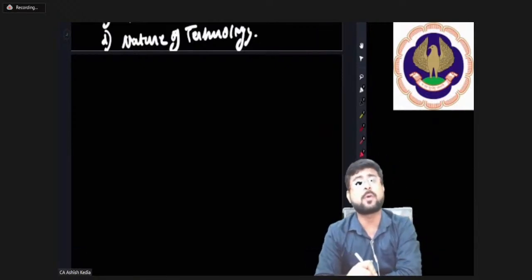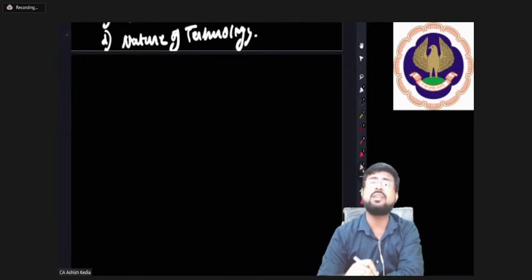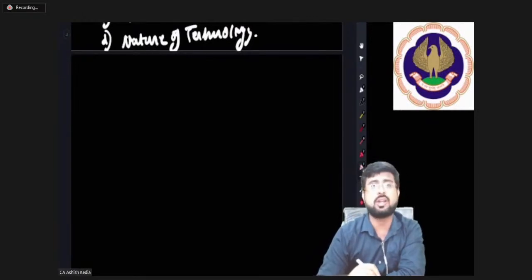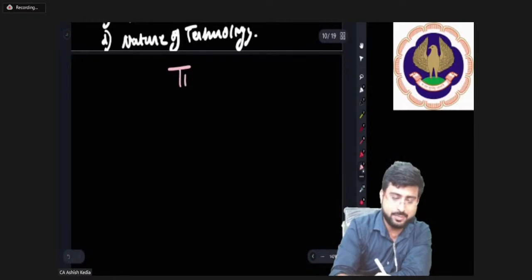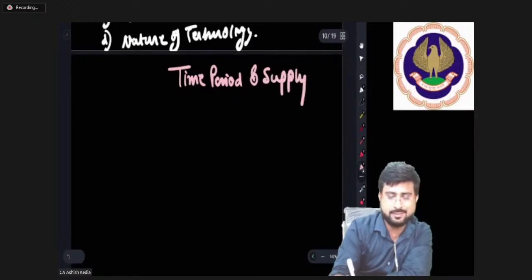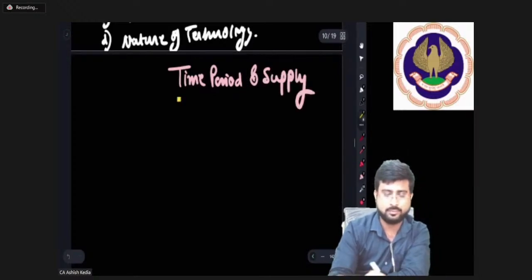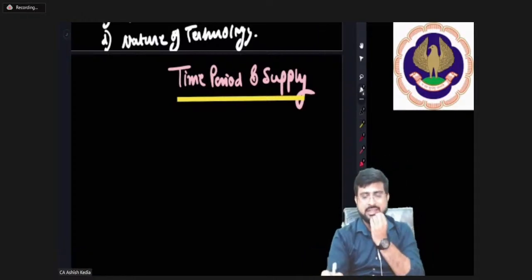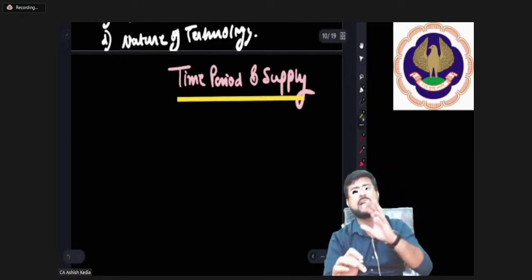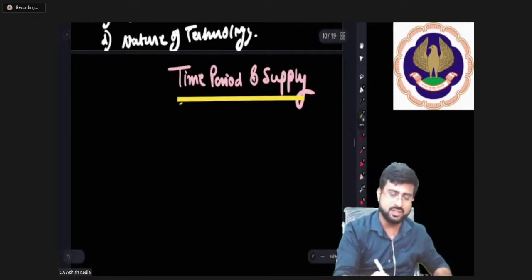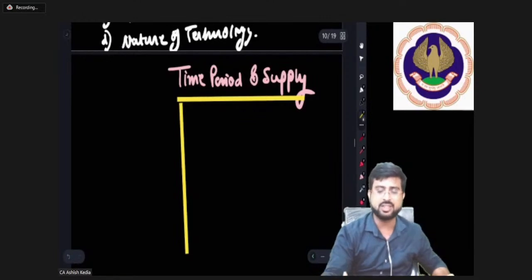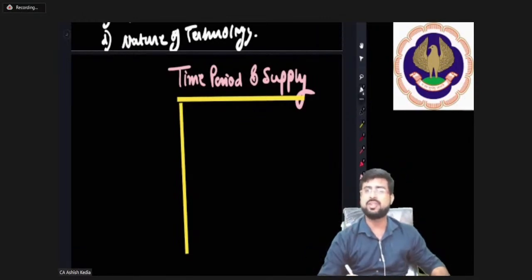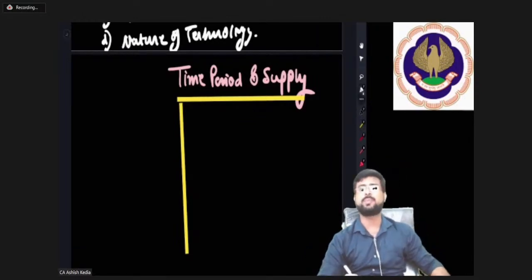This will be helpful in production as well. This topic, time period and supply, is very useful in production. So pay attention, everybody. Okay, let's go. My dear friends, in general we talk about 3, but I'll tell you about 4 types of time periods associated with supply. Please listen very carefully, otherwise you might face a little difficulty.